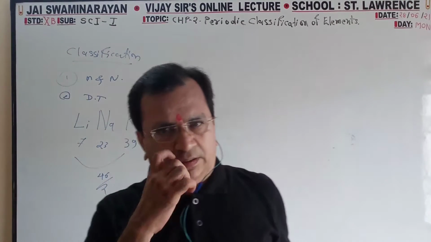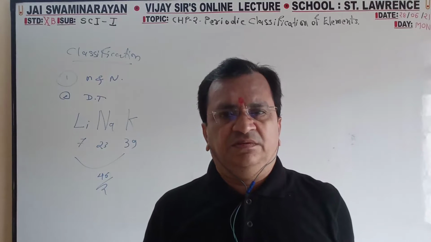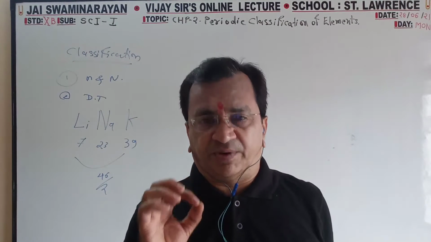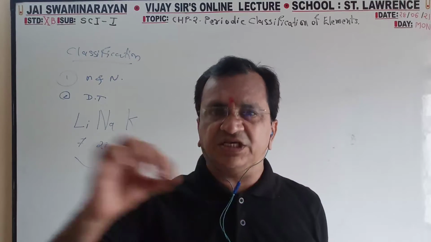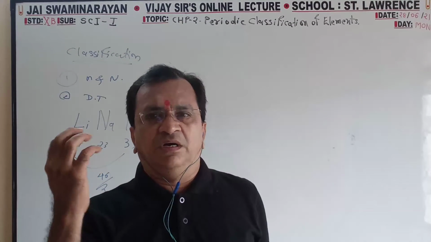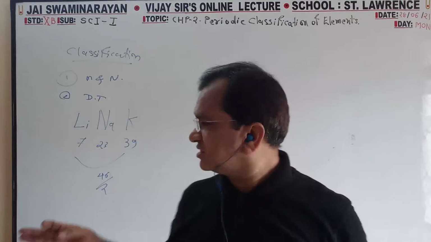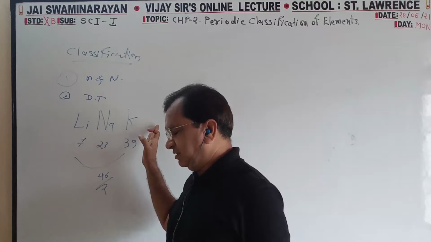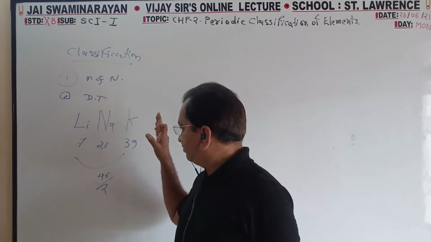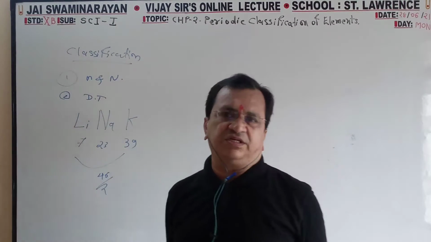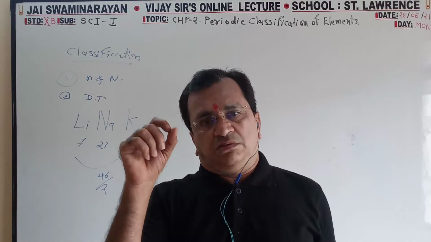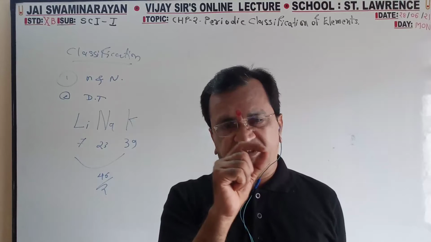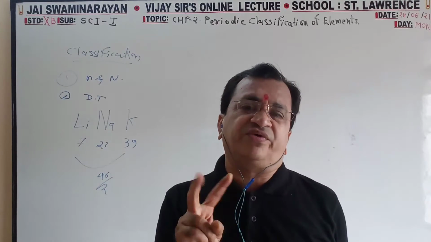So what is the definition? A set of three elements having the same chemical properties, arranged in increasing order of atomic mass. Lithium 7, sodium 23, potassium 39. So the atomic mass of the middle element is the same as the average of the other two.